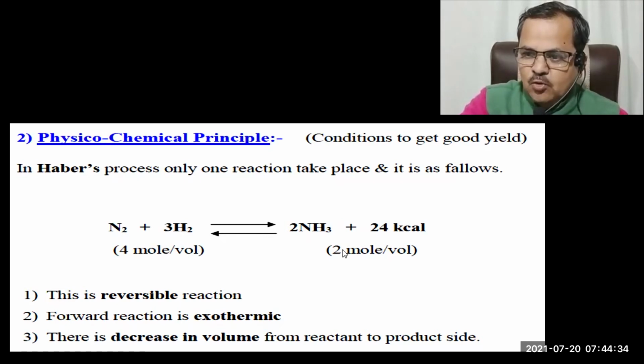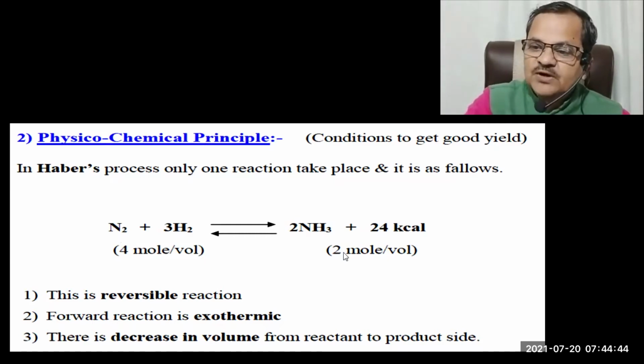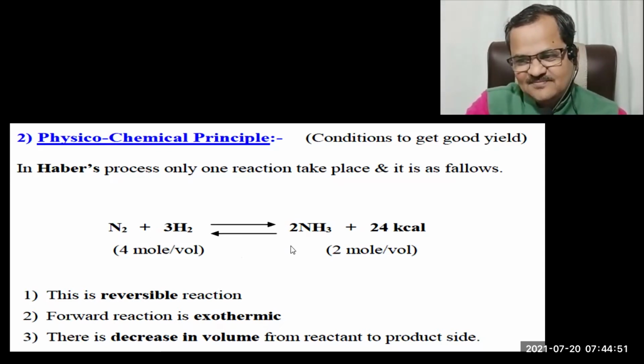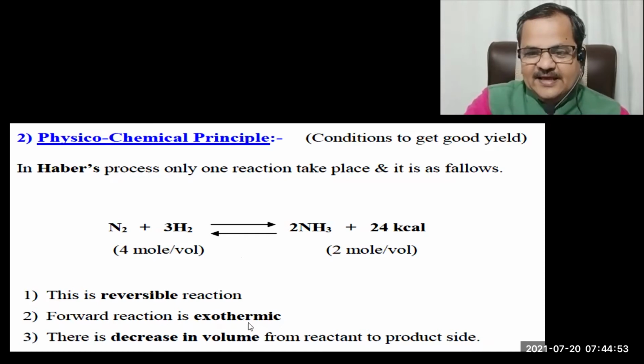And here 2 moles or 2 volume. It means here the number of moles or volume is going to decrease from 4 to 2, from reactant side to product side, isn't it?